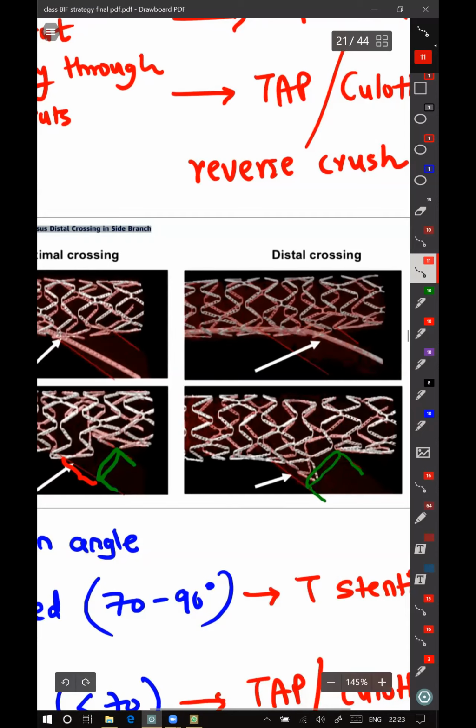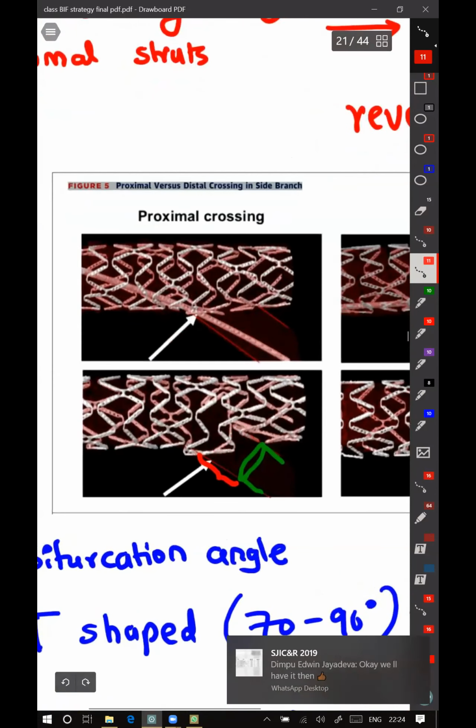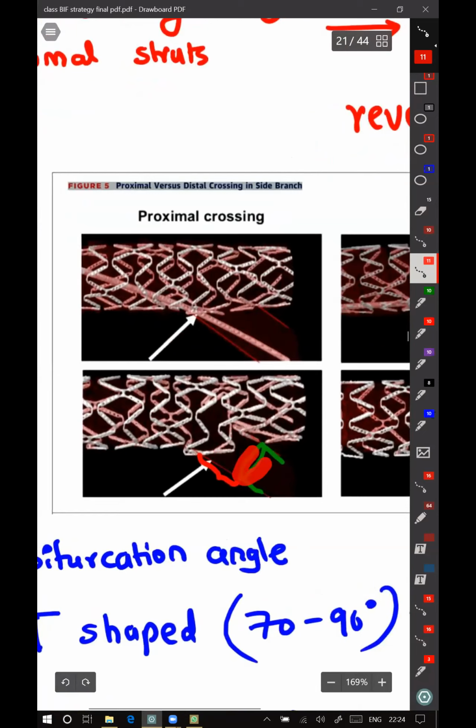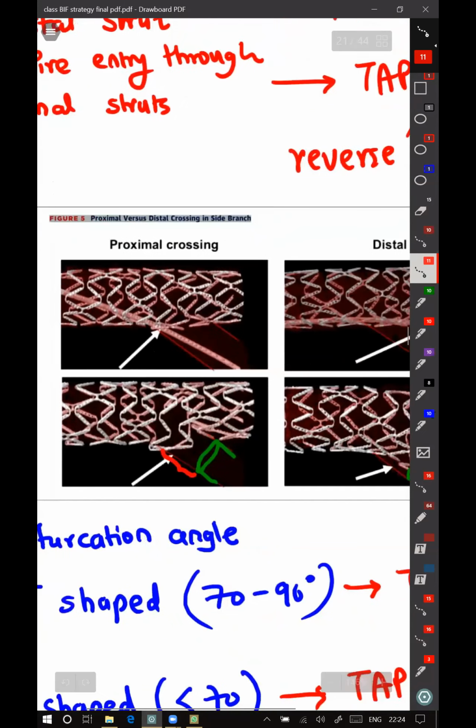When the wire has crossed distally, even if you put a stent like this, the green thing which I have drawn is the second stent. If you place it like that, that will ensure adequate coverage of all the vessel wall there. Versus here, if you cross proximally, because that strut is not getting plastered laterally, when you put a second stent here, there will be some uncovered part. This uncovered part will eventually cause restenosis, and the patient will present with side branch restenosis. So that is the thing with proximal crossing versus distal crossing.